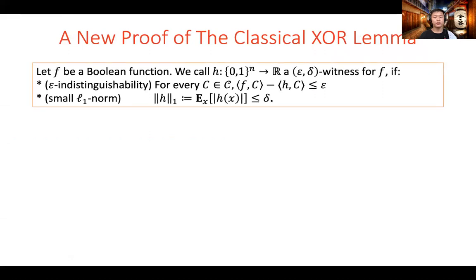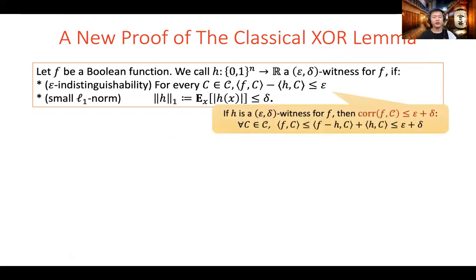To demonstrate the power of our new notion, we present a new proof of the classical XOR lemma. First, we properly define our non-Boolean hardcore notion. Let f be a Boolean function. We call h an epsilon-delta witness for f if f is epsilon indistinguishable from h by capital C circuits, and h has L1 norm bounded by delta.